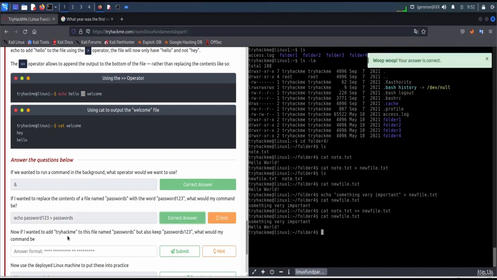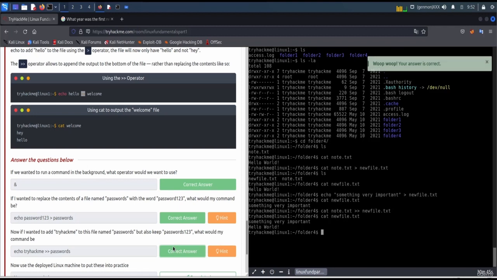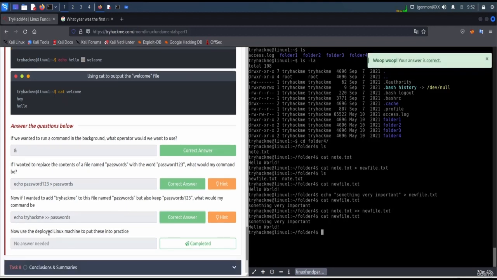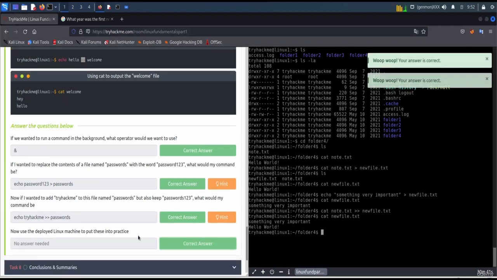Now if I wanted to add tryhackme to this file named passwords but also keep password123, we're just gonna use the double greater than sign, the double redirector, to append to the file. So echo tryhackme and double redirector to the file passwords, and that's correct. Now use the deployed machine to put this into practice.